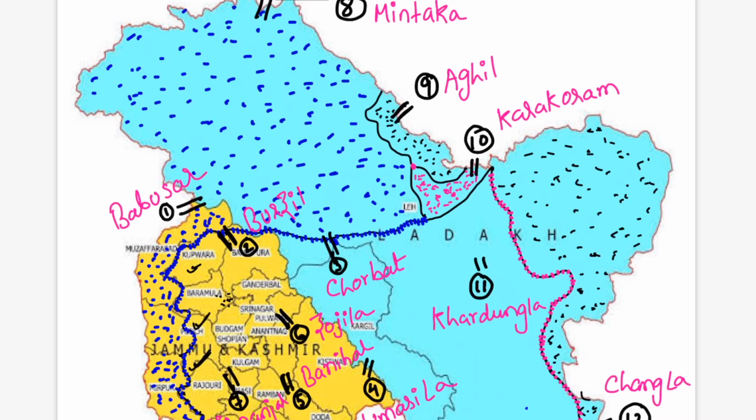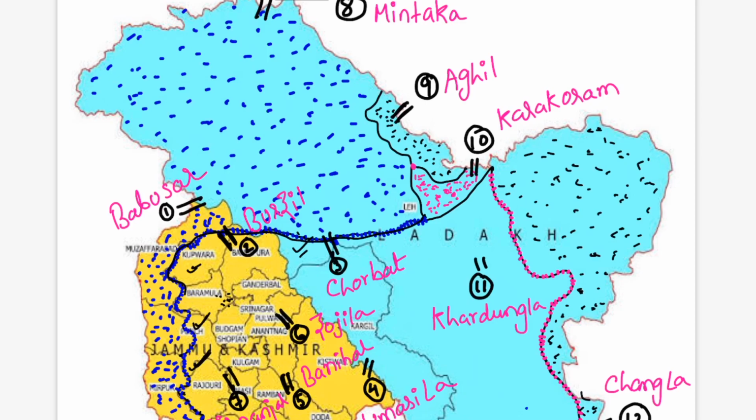But let me tell you, the whole of the yellow part and the whole of the blue part does not belong to India, because some of the parts are forcefully occupied. If you can see this blue dotted line, it is actually the LOC, the line of control between India and Pakistan.